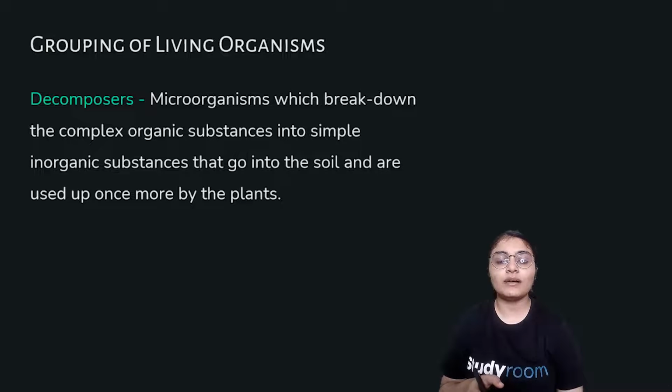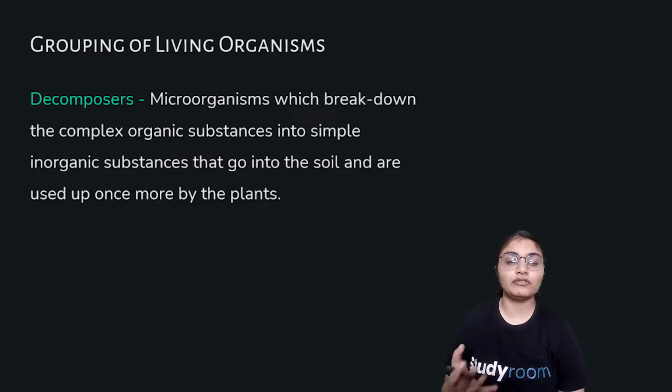So that is all about organisms and the environment that we live in. We talked about ecosystem, different kinds of ecosystem, and the groups of organisms that are living in the ecosystem. That is all about it. We'll be continuing with the next half of the chapter, about food chain and other topics, in the next video. Thank you so much.